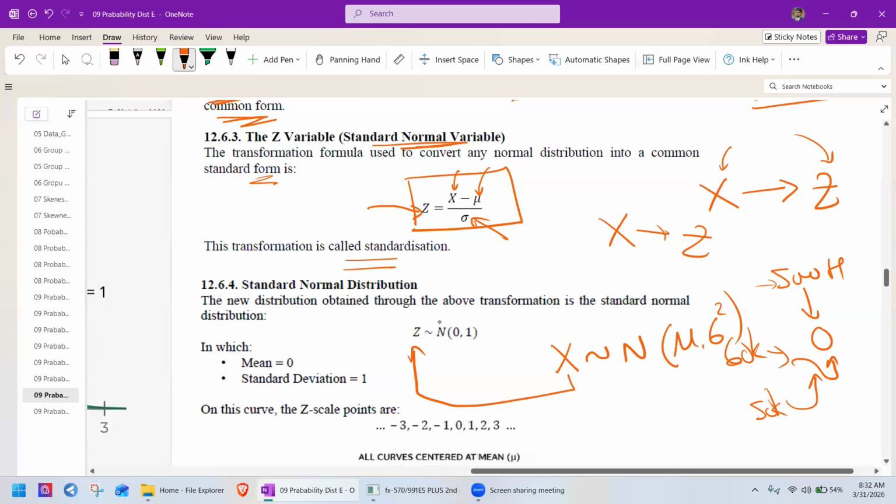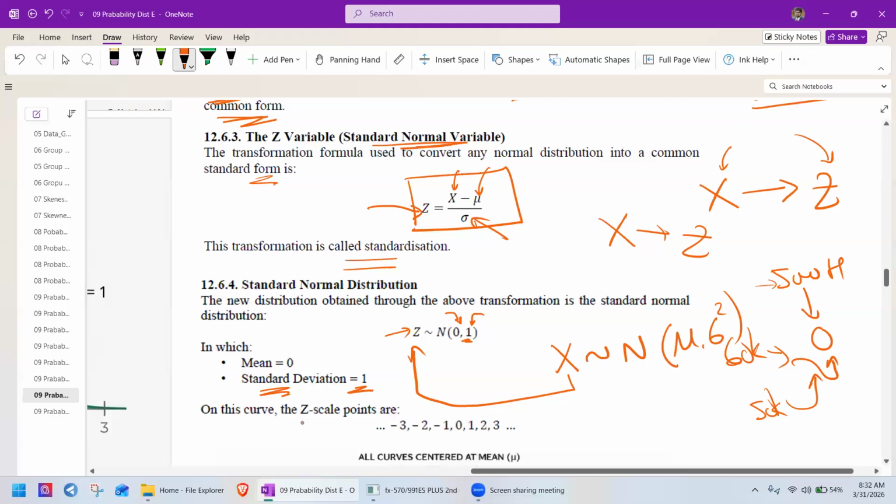The z approaches a normal distribution with mean equal to 0 and standard deviation 1, so variance 1. Here, actually, variance and standard deviation are both 1, right? Normally in the standard distribution, we call it standard deviation, not variance.